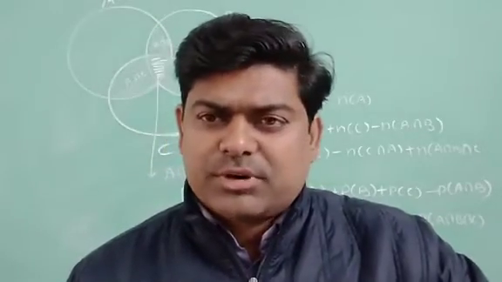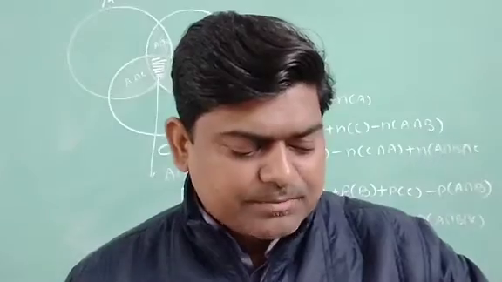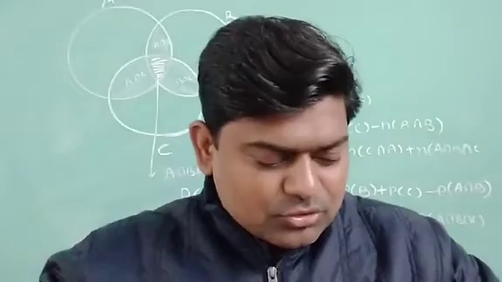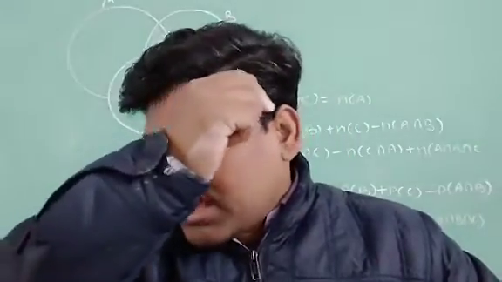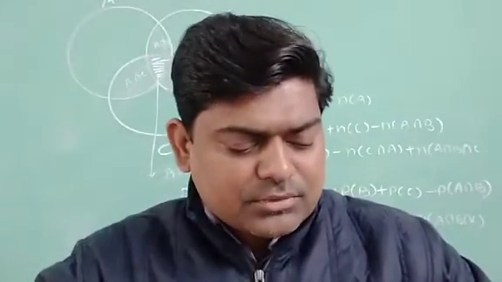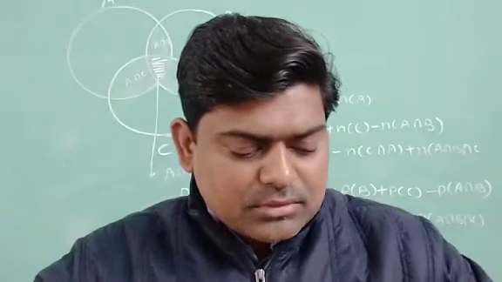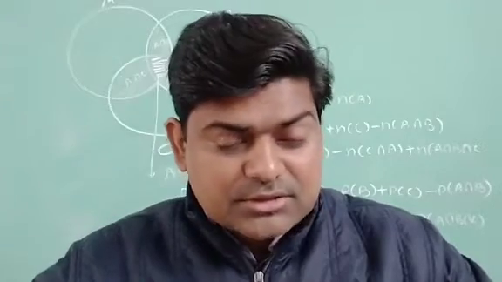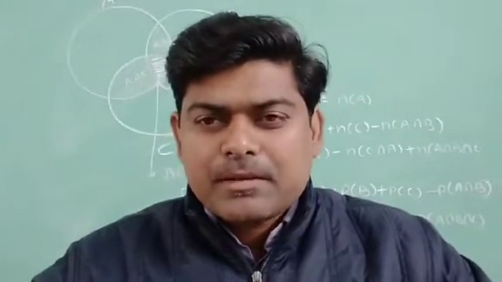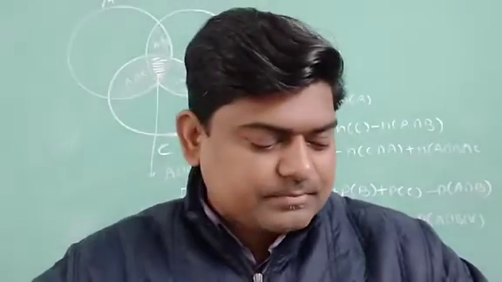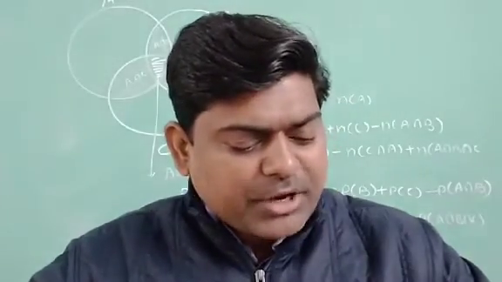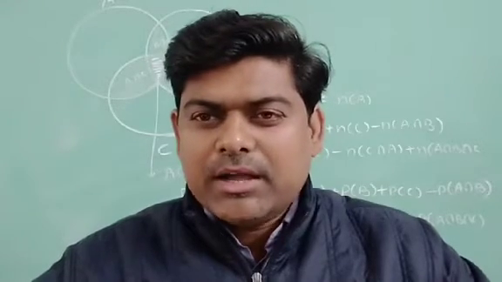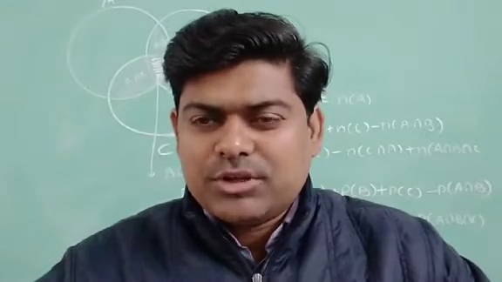So I am going to do question number 10 for you people. In question number 10 you can see it's written that a die is thrown, and if A be the event that the number obtained is greater than 3, meaning 4, 5 and 6, and B is the event that the number obtained is less than 5, meaning 1, 2, 3, 4, I have to find the probability of A union B.